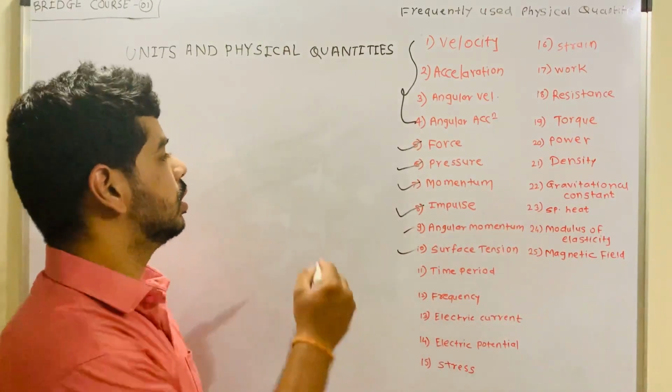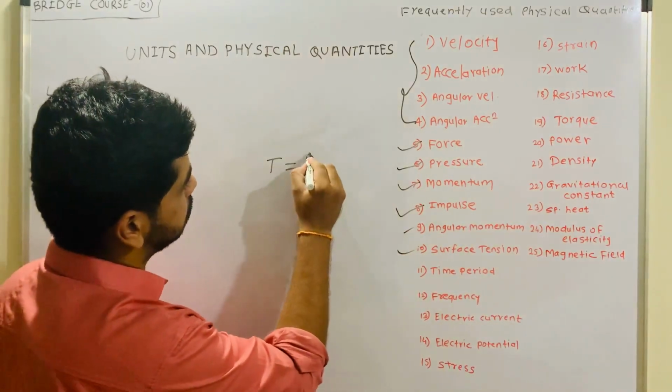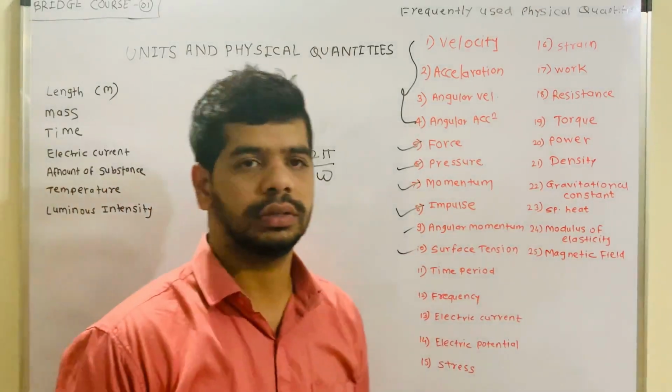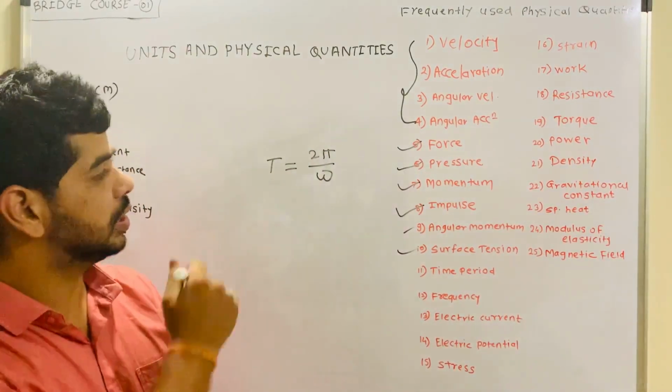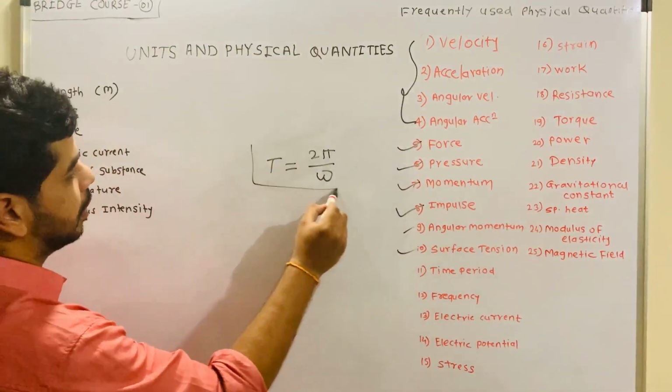Time period is generally in seconds. So time period T is equal to 2 pi by omega. Generally we are just considering this particular equation for the time period. So T is equal to 2 pi by omega.